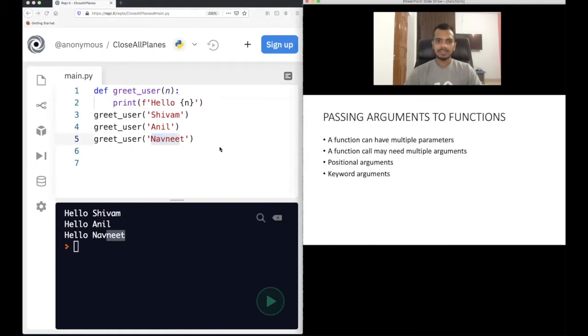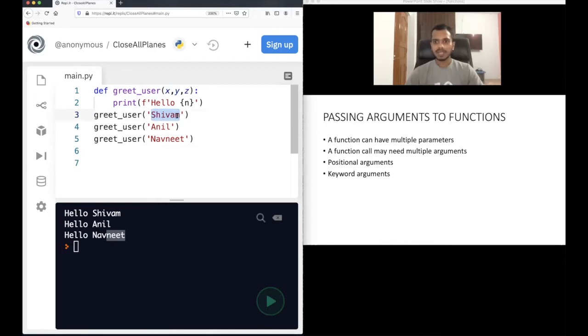Now, passing arguments to a function. That's what I have shown you here, how to pass. A function can have multiple parameters. In this case, I have only one, but it can have multiple, like x, y, z. Similarly, it can also have multiple arguments. Like here you can provide 3 arguments because you have 3 parameters. So you can provide a maximum of 3 arguments in this case.